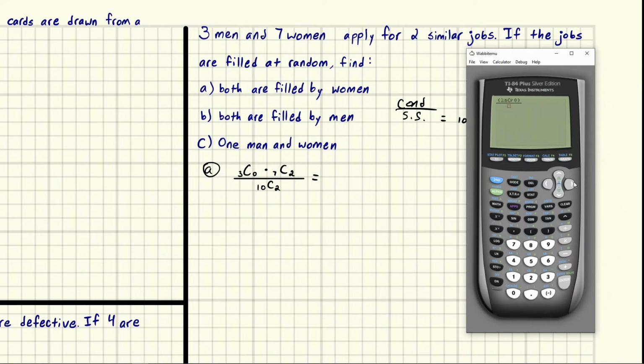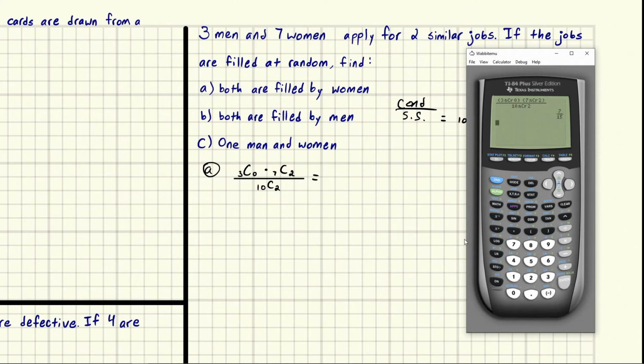You can press insert to put things in that you forgot. It's here in blue, so you hit the blue key and then insert. And then parentheses, and we've got 7, again combination, so that's math, probability, the number 3, and then 2. And we're going to come down here and choose 10, math, combination, 2.